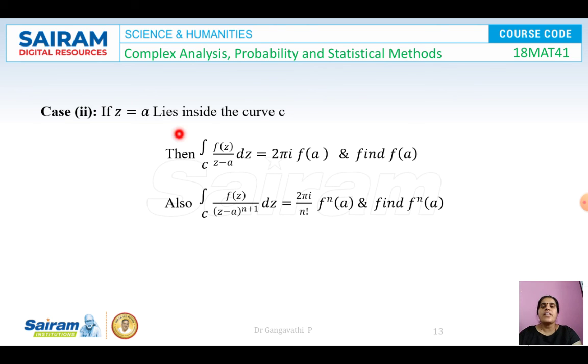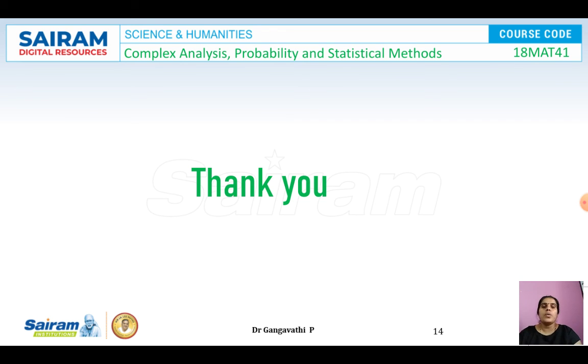In case z = a lies inside the curve c, then the integral over c of f(z) by (z - a) dz, by Cauchy's integral formula, becomes 2 pi i into f(a), and we need to find the value of f(a). And in the generalized Cauchy's formula, it is 2 pi i by n factorial into the nth derivative of f at the point a. That is the working rule that we are going to use to perform the problems on Cauchy's integral formula and generalized Cauchy's integral formula.